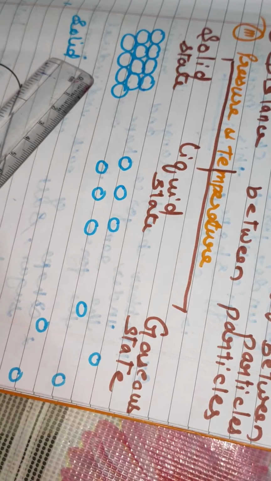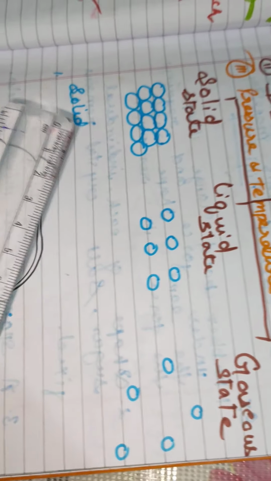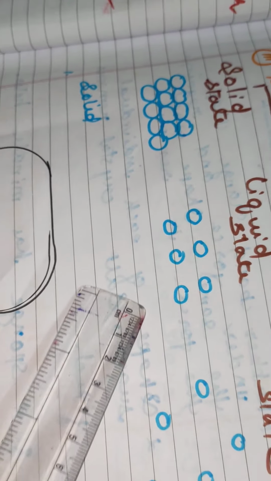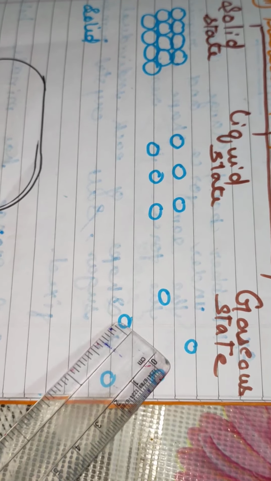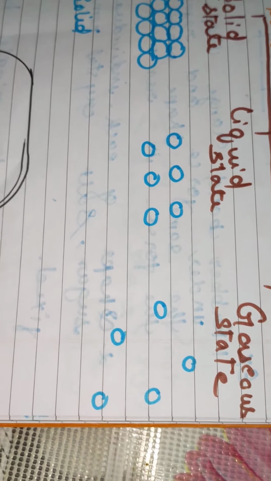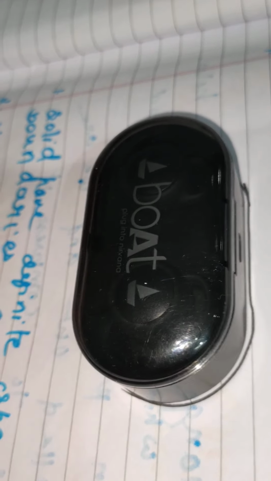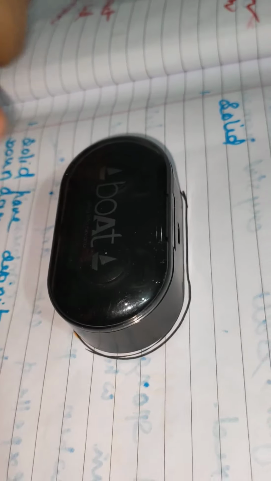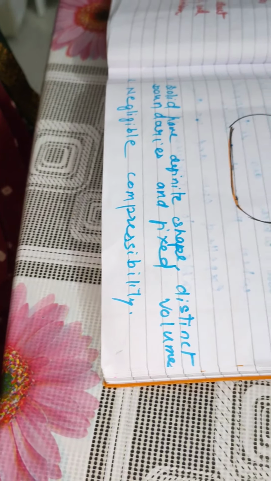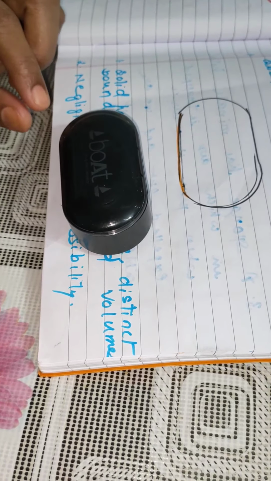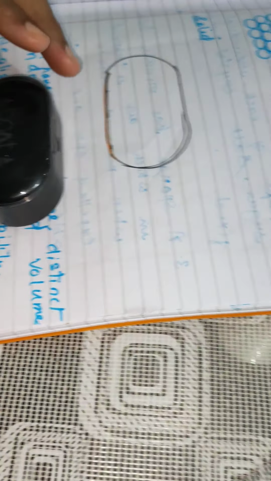In solid state, particles are very closely packed. In liquid state, they are a little bit far away from each other. And in the gaseous state, they are very far away from each other. In solid state, if we want to draw an outline of any solid object, it is possible to draw it. And that's why solids have definite shape, distinct boundaries and fixed volume. Negligible compressibility. It means when I apply pressure, I won't be able to press it.